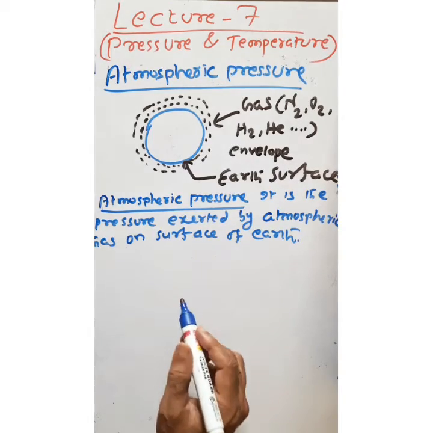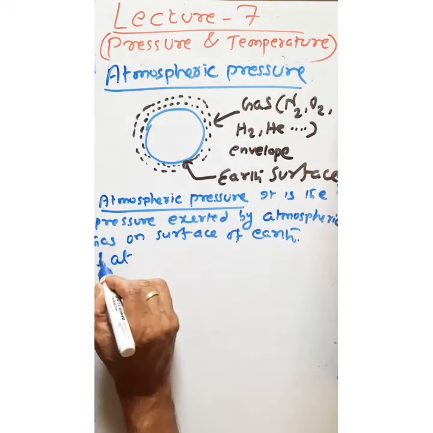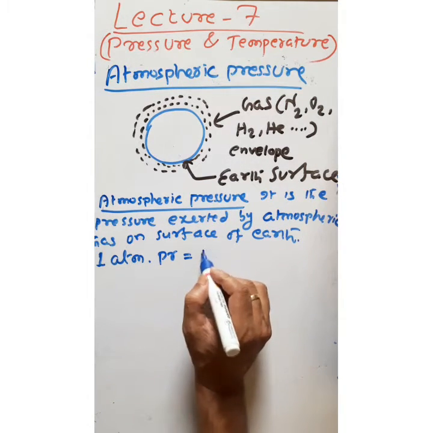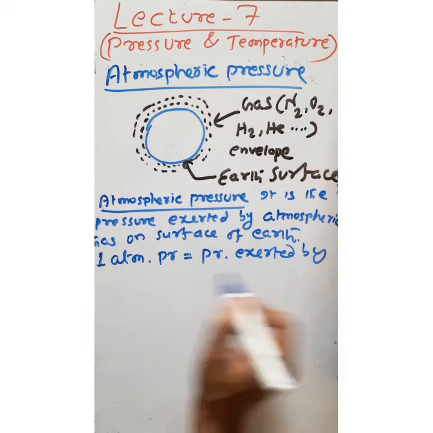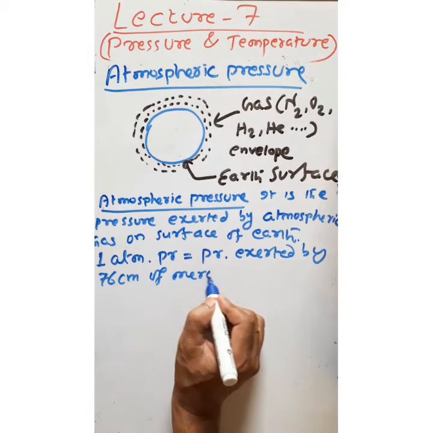Now what is the value of this atmospheric pressure? We can say one atmospheric pressure is equal to the pressure exerted by a 76 centimeter mercury column.